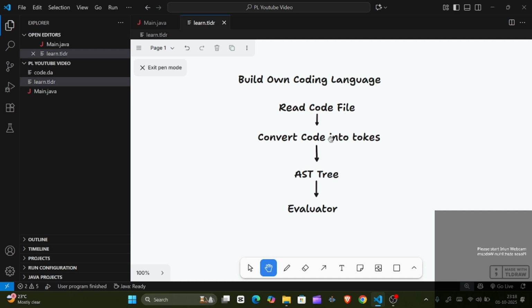So, hello, welcome everyone. In this video, we are going to learn how to build our own coding language. These are the steps for how we are going to build it. The first thing we should know is that in this video I'm going to cover how to read a file and how to convert our code into tokens. So, what are tokens?